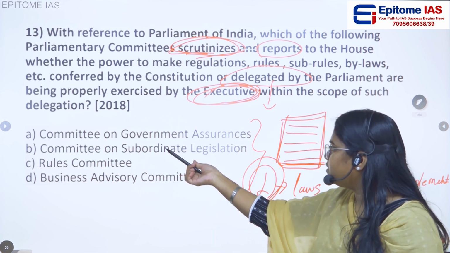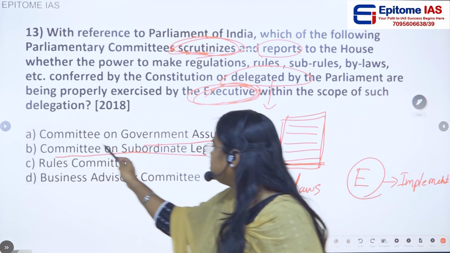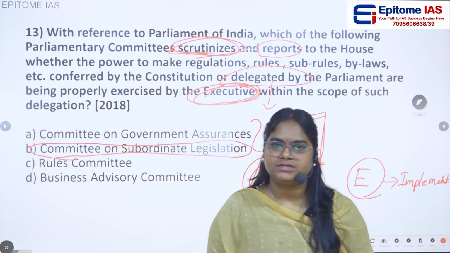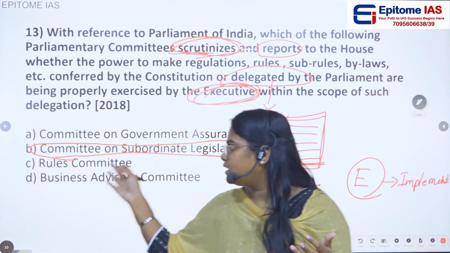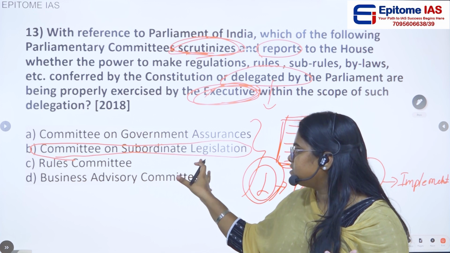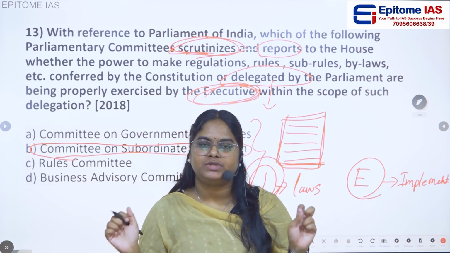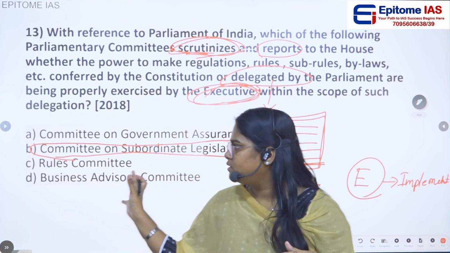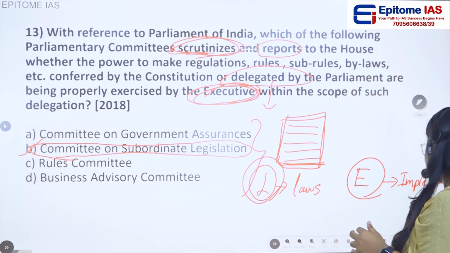The committee on subordinate legislation, the name itself suggests it. Subordinate legislation is nothing but delegated legislation. So the committee on subordinate legislation is a separate committee of the parliament that inquires into this. So the correct answer would be option B.